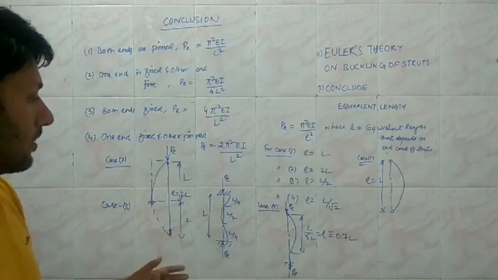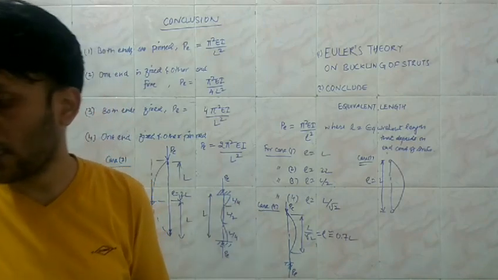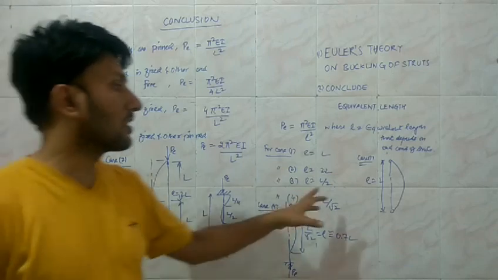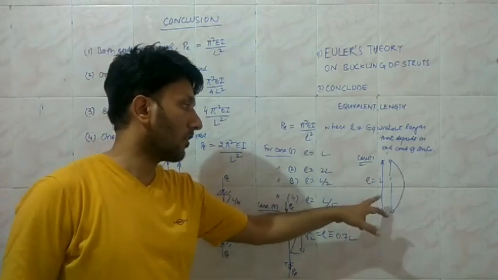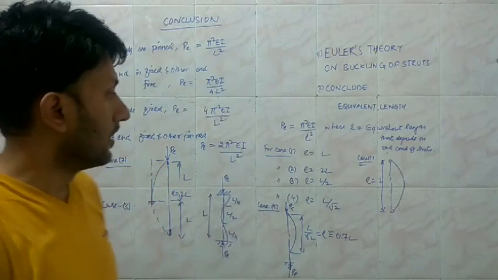So the point here is that the fundamental mode of buckling is dependent upon the type of end conditions, and the equivalent length depends upon the length of the half sine wave that is formed during the fundamental mode of buckling.